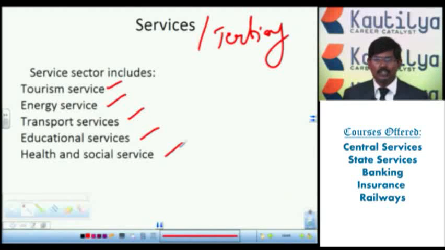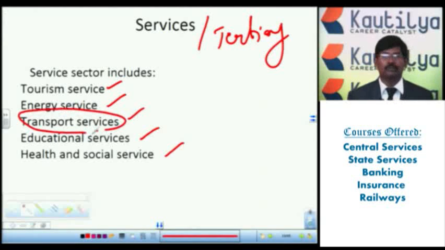But without these services, we can't imagine our life. Without transportation services, is it possible to run the agriculture sector or industrial sector? No. We can't even imagine. Without communication facilities, is it possible for the success of agriculture or industry? It's not. So along with the production units of agriculture and industries, the service sector also is equally important.